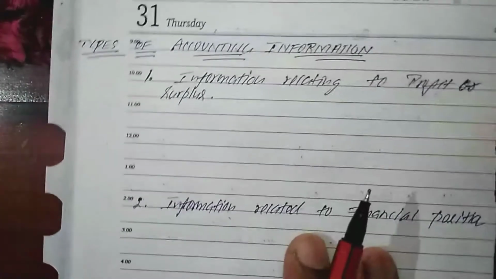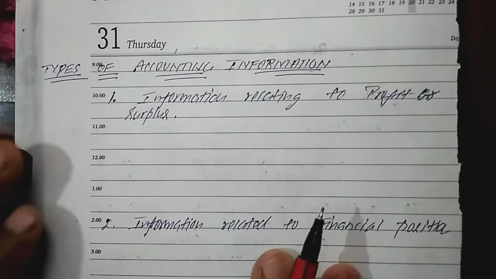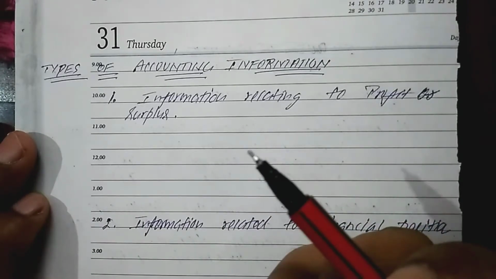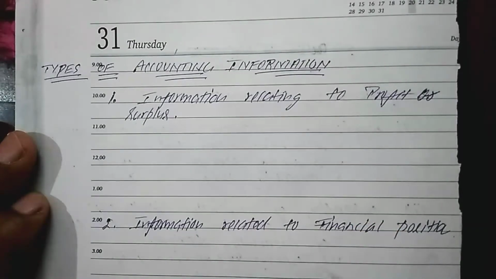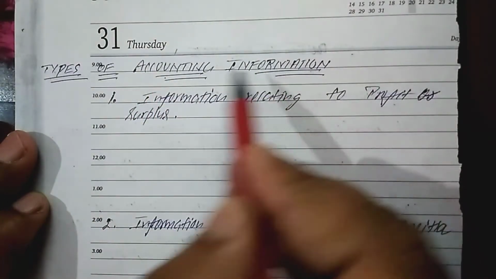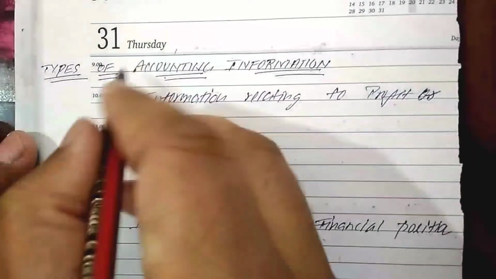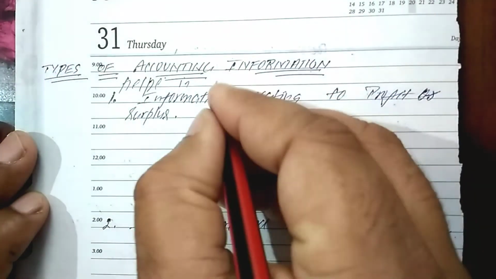After that, we'll discuss the different types of accounting information. Firstly, we should understand what accounting information means. Accounting information refers to the financial statements generated through the process of bookkeeping, the use of which helps the users to arrive at decisions. So all the accounting information generated through the process of bookkeeping helps in taking decisions.